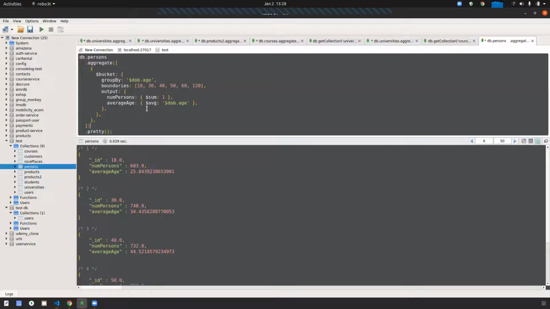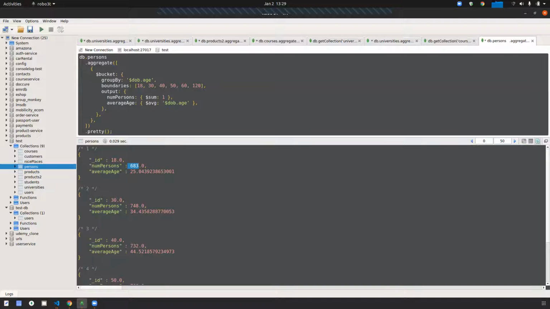Oh, I told one wrong thing. Number of persons means how many persons are holding 18 age. Here, 683 persons are holding 18 age. So this is the thing.